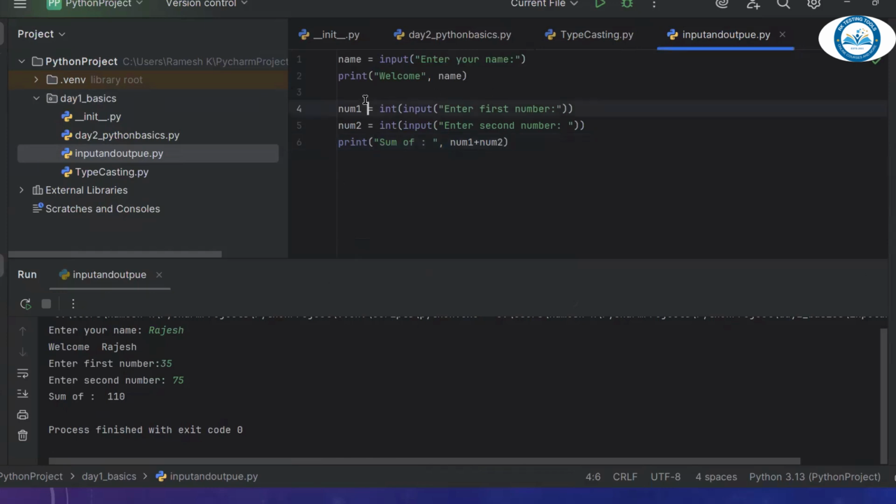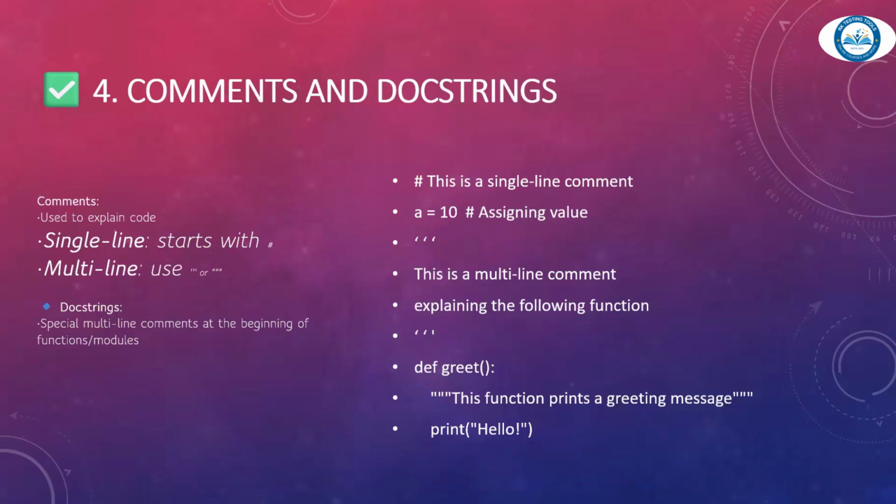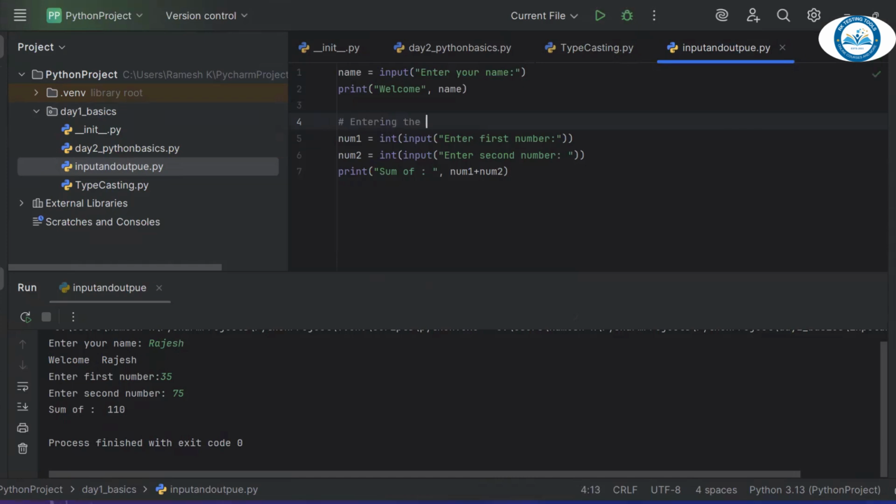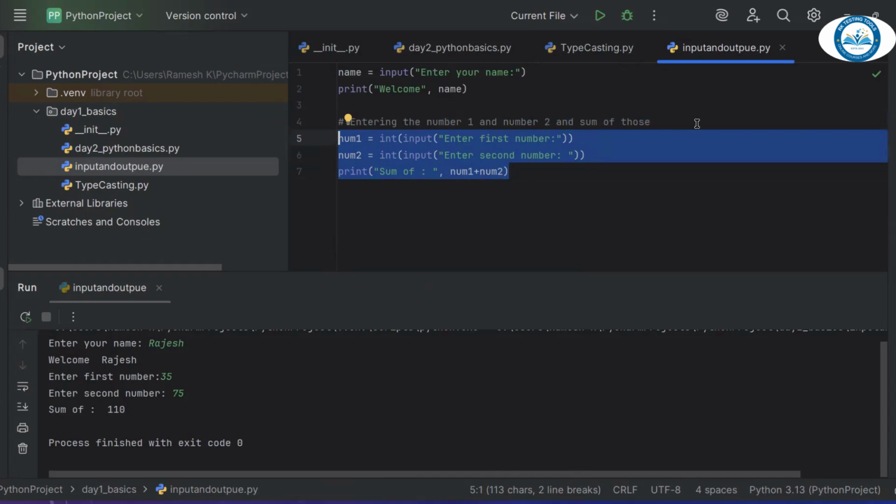Let's take an example. This is the numbers I'm doing. If you want to do this, I can use this symbol, and this is entering number one and number two and the sum of those. This is the comment. By reading this comment, you can understand that the below code belongs to the sum of number one and number two.